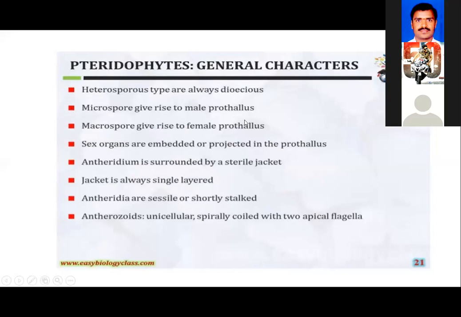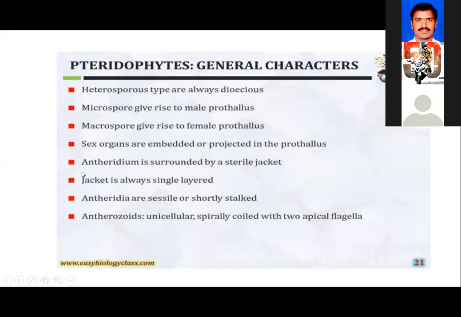That is, the microspore gives rise to the male prothallus and the macrospore gives rise to the female prothallus. The sexual organs in the pteridophytes are embedded or projected in the prothallus. The male sexual organ is called antheridia, and the female sexual organ is called archegonia.